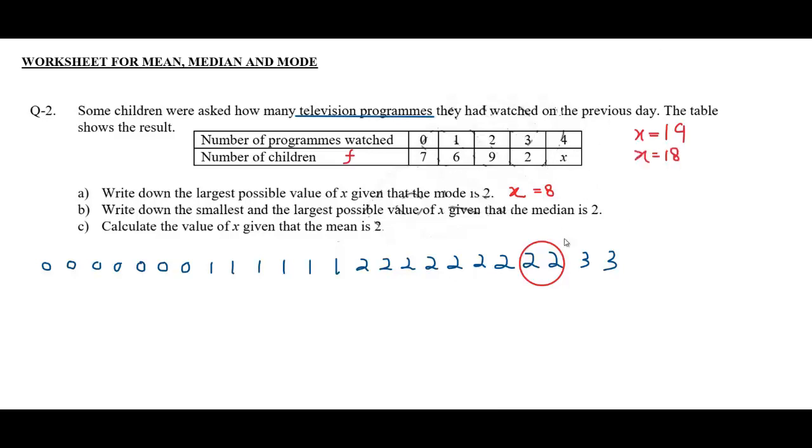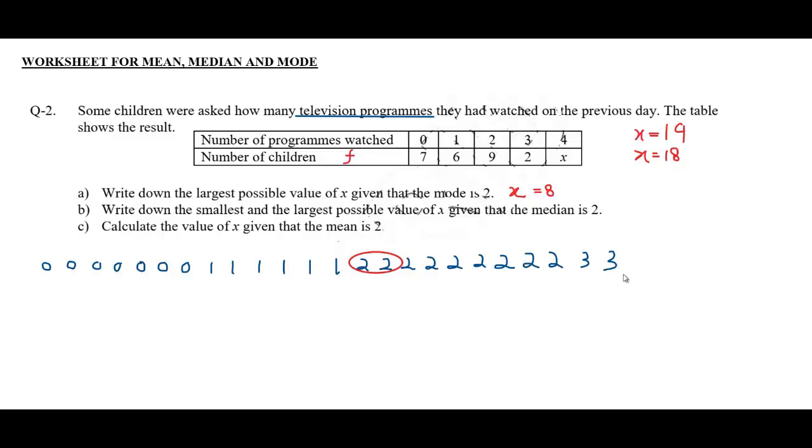Now if we keep on doing this drill, and suppose these 2 are median now. In this case, there are 13 values on the left hand side and we must have 13 values on the right hand side as well. But right now we have 1, 2, 3, 4, 5, 6, 7, 8, 9 values.